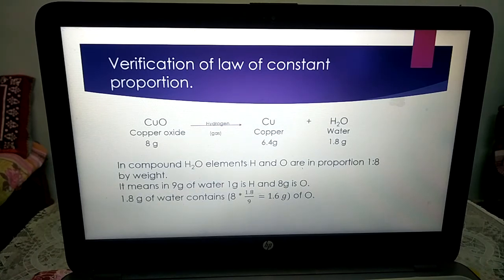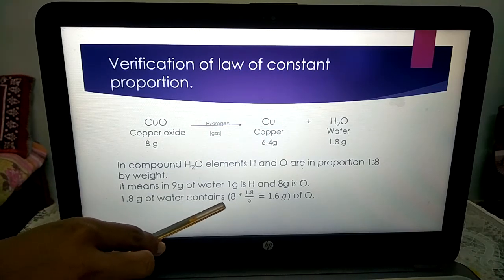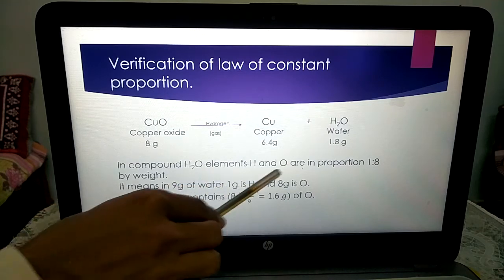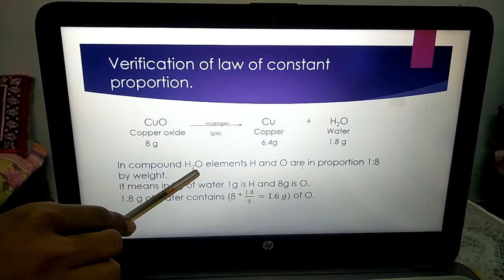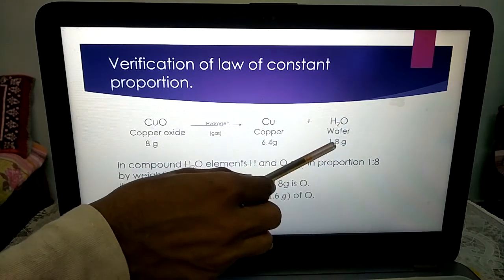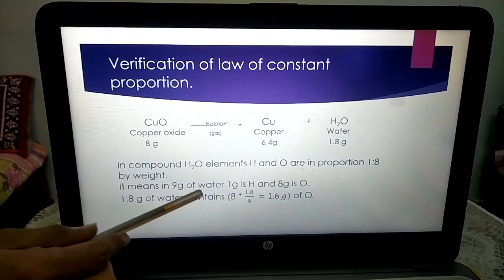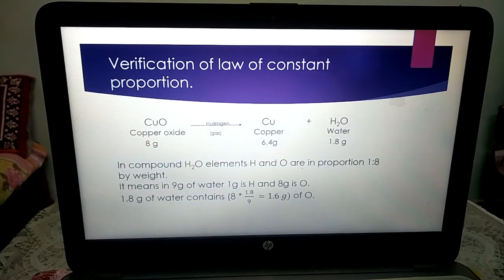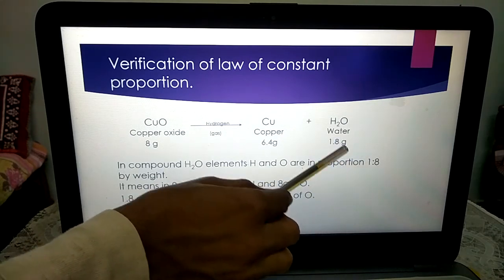Now, 1.8 gram of water contains how many grams of oxygen and how many grams of hydrogen? It is in the ratio of 1:8. Because water is made from hydrogen and oxygen, H2O. So we have got 1.8 gram of water, and in it, how many grams of oxygen and how many grams of hydrogen are there? For finding that, we have the ratio and we have the weight.